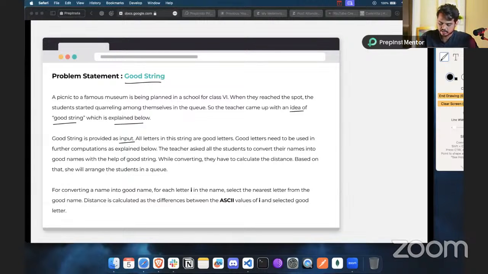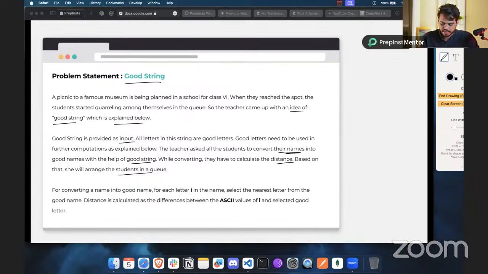The teacher asked all the students to convert their names. Each and every student has to convert their name into a good name with the help of the good string. While converting, they have to calculate the distance, and based on that, she will arrange the students in a queue. All the students are going to visit this museum, and there's a lot of quarreling in the line. So the teacher came up with an idea to convert all the names of the students into good names, based on the good string that we have.